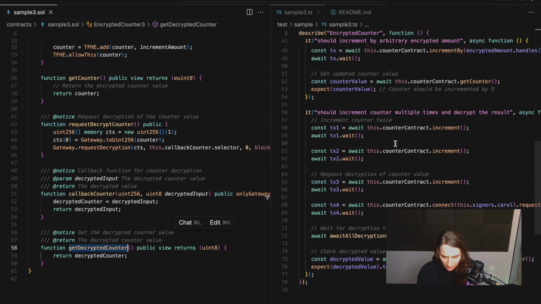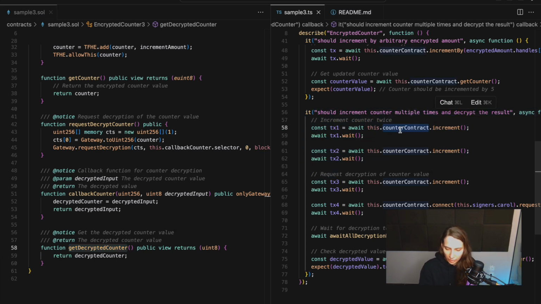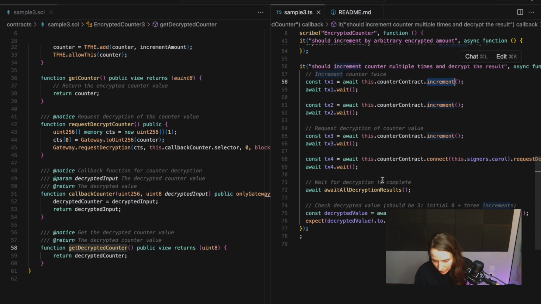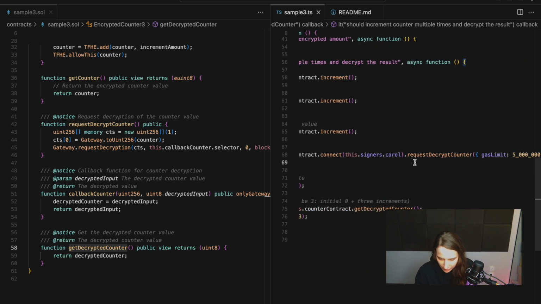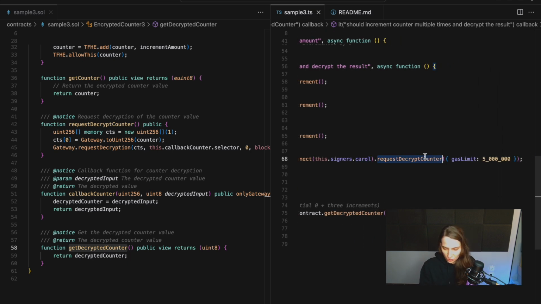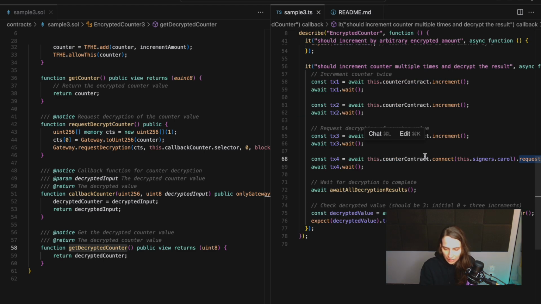Let's see how this looks like. So here I created a little test. We increment the counter contract a couple of times. So in one sample, another sample, third sample, 3 times. Then we connect our signer, Carol. Carol is another signer besides Alice. I didn't want to use Alice, so you can see that anybody can trigger this decryption request if it's created in such a way.